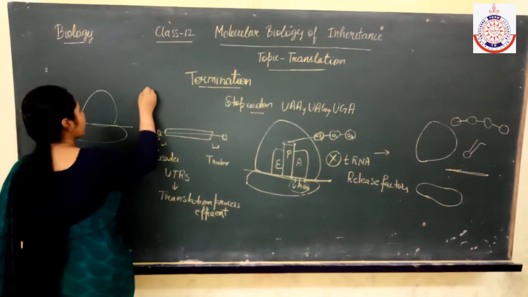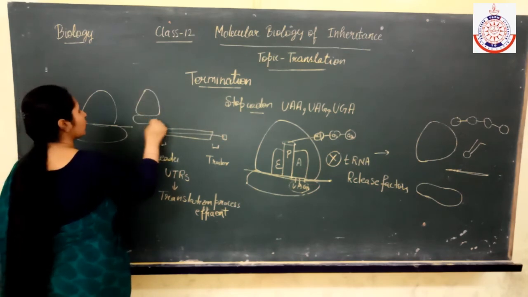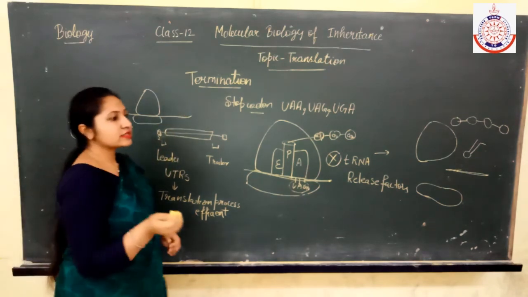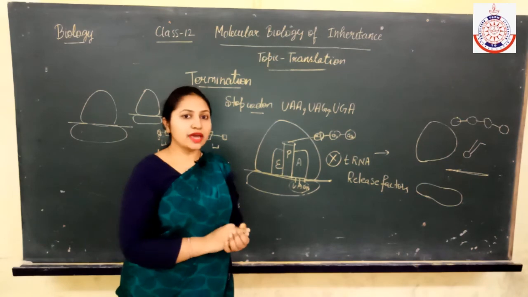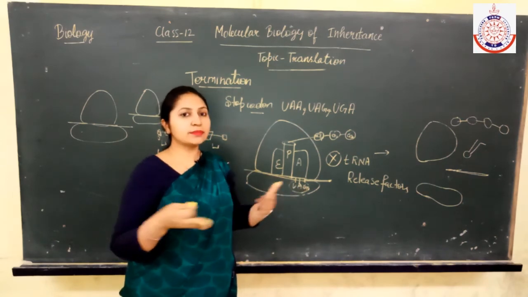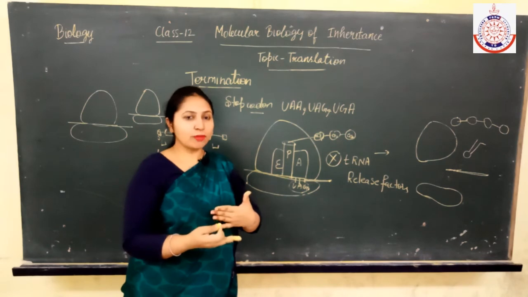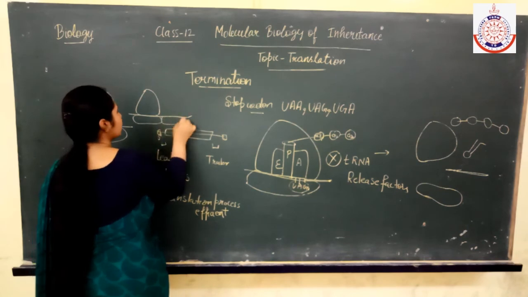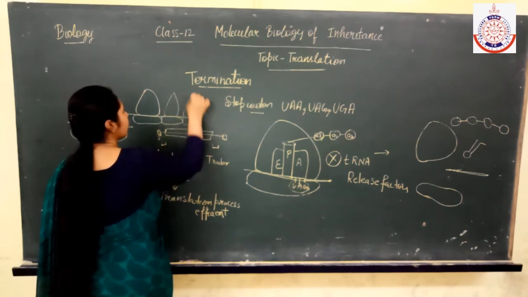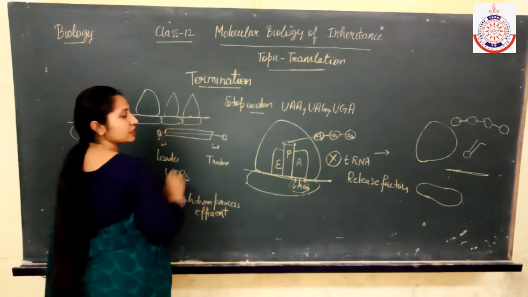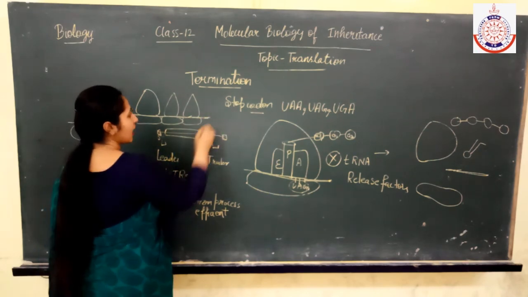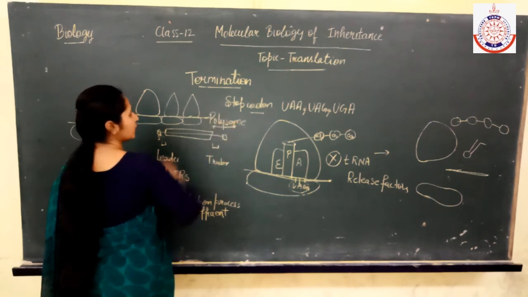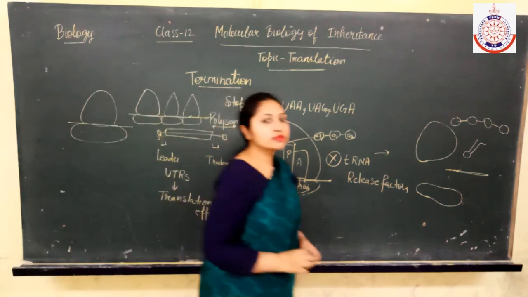And one more word you have listened to, polyribosome. What is polyribosome? If any RNA is not attached with the ribosomes, then the ribosomal subunits are present in a separate, dissociated form. But if any mRNA lines over the small ribosomal unit, then so many ribosomes will be present over it, and it is known as the polysome for the translation process. So that's all for today.